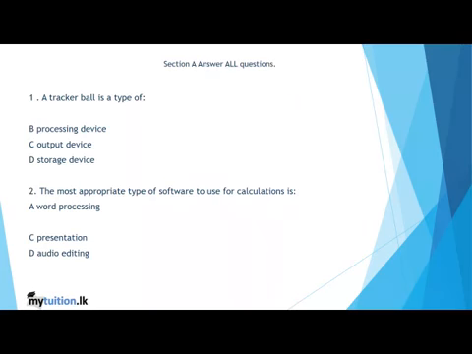When we see the first MCQ, we are going to talk about what a tracker ball is. You know what a tracker ball is? It is the ball which is underneath the mouse. So through a mouse we input data, so the correct answer is going to be input device. But when we see the rest of the answers, a processing device is a device which processes the data, an output device is a device which outputs the data, and a storage device is a device which stores the data.